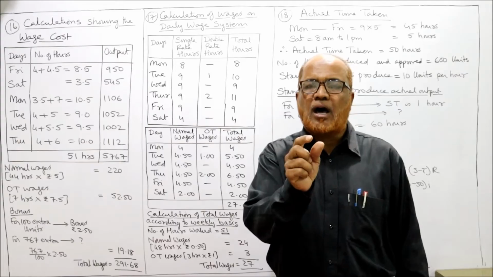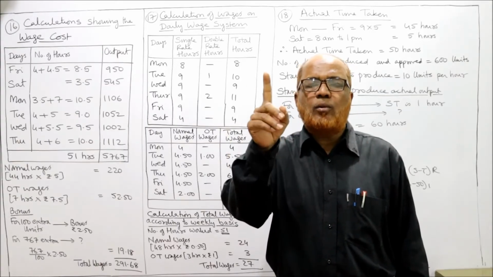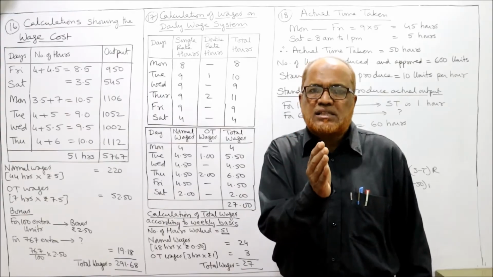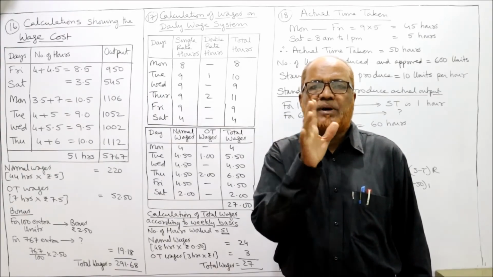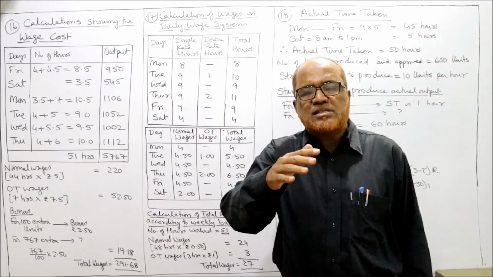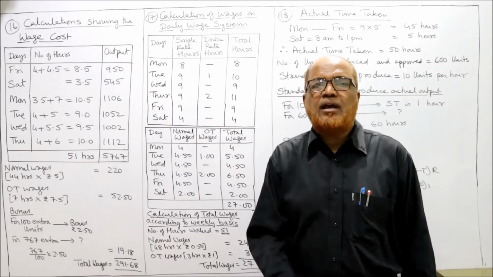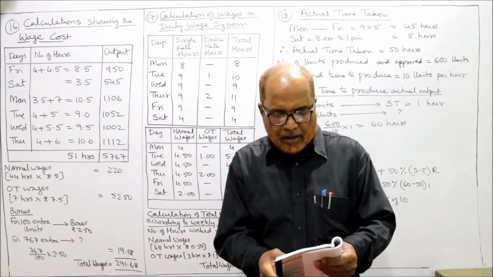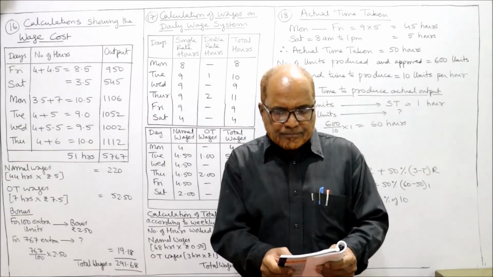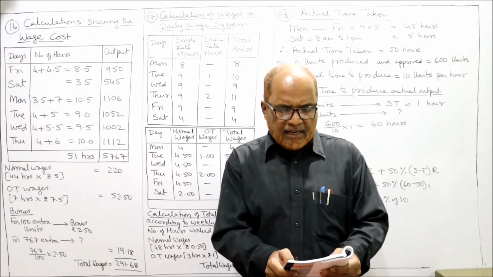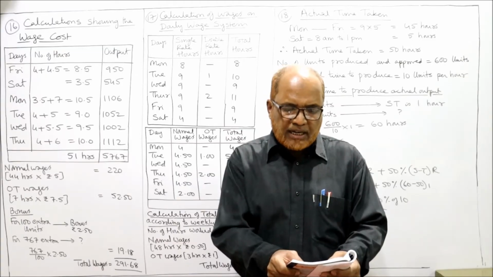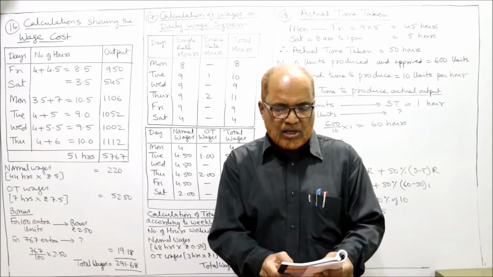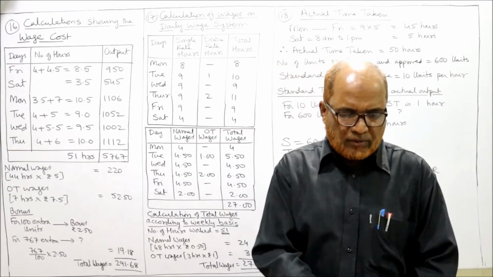50 paisa per hour. Double the normal rate, 1 rupee per hour. So on a daily basis, if you work up to 9 hours, it is 50 paisa per hour. If you work more than 9 hours in a day, it is called overtime, and the overtime rate is double, that is 1 rupee per hour. Over 9 hours in a day at double rate, or up to 48 hours in a week at single rate and over 48 hours at double rate, whichever is more beneficial to the workman.